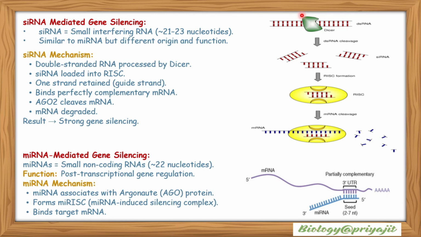siRNA is a small interfering RNA of approximately 21 to 23 nucleotides. It is similar to miRNA but has a different origin and function. siRNA mechanism: double-stranded RNA is processed by the protein Dicer, then the siRNA is loaded into the RISC complex, a protein complex. One strand is retained, which is the guide strand, and it binds perfectly to the complementary mRNA. Then the AGO2 protein cleaves the mRNA and the mRNA is degraded, which results in stronger gene silencing.